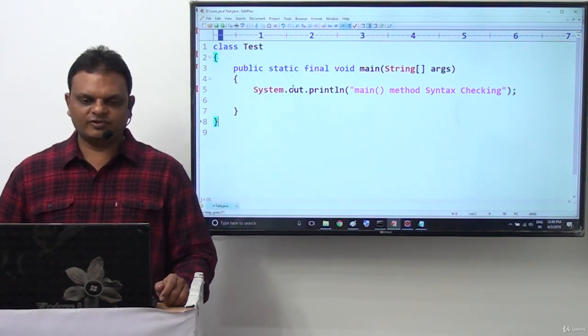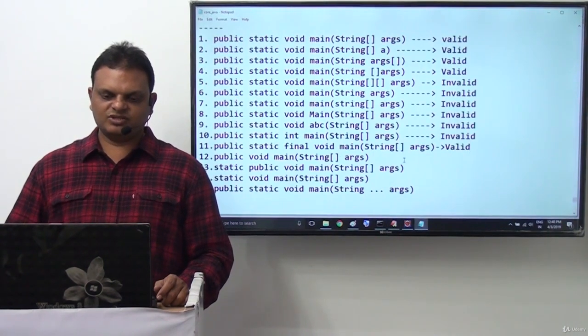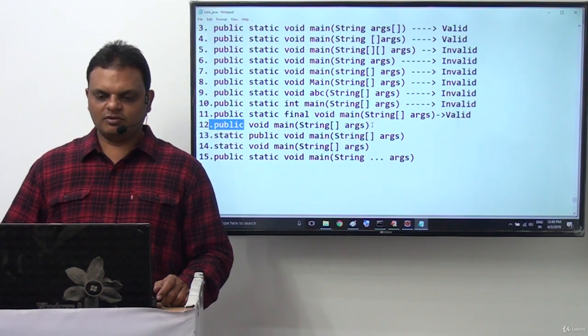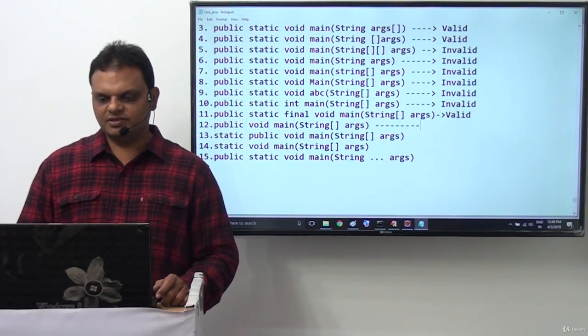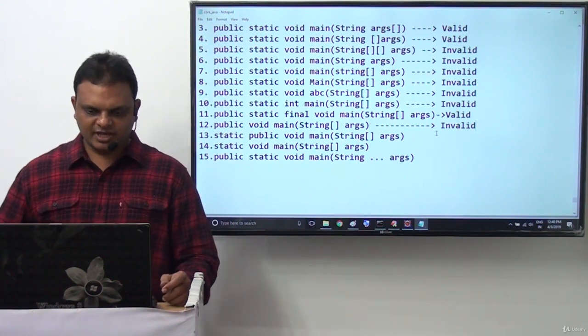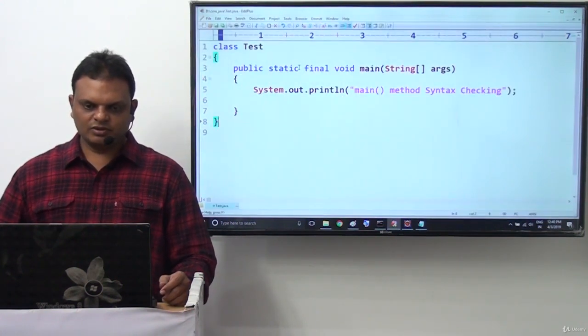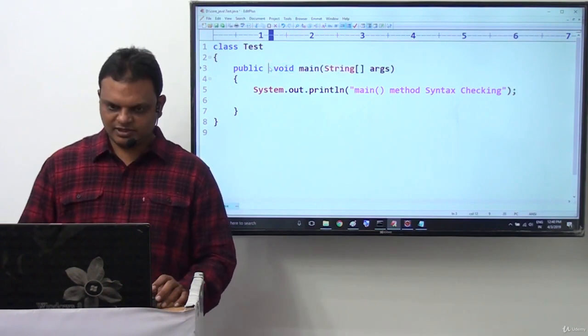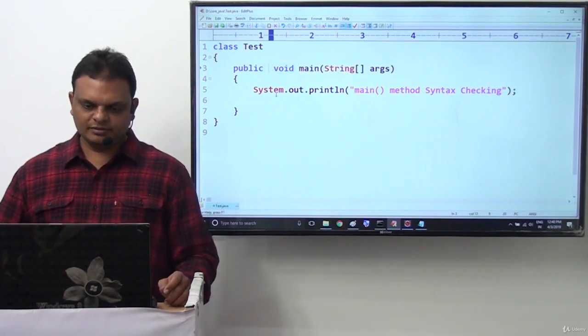Next one is which one? After completion of this, another syntax: without static, I provided only public here. Now what about this one? Definitely it is invalid here. We are going to check it directly. Without static, I provide only public. That's it: public void main.